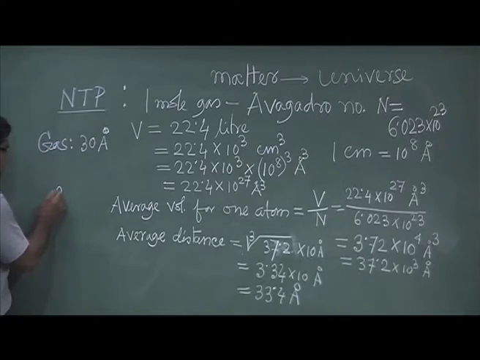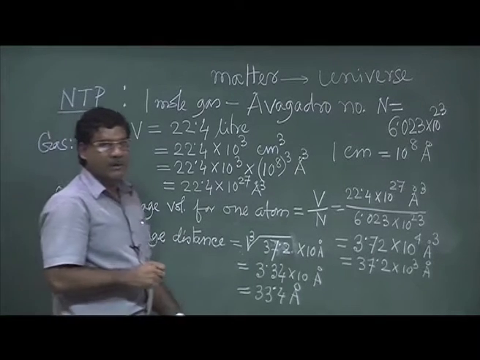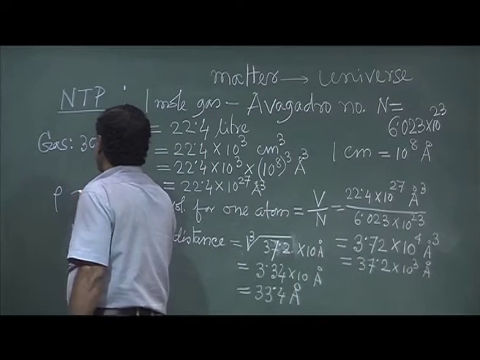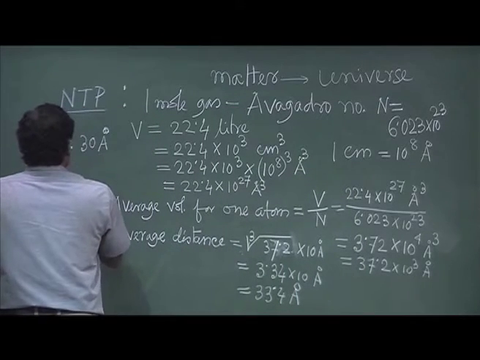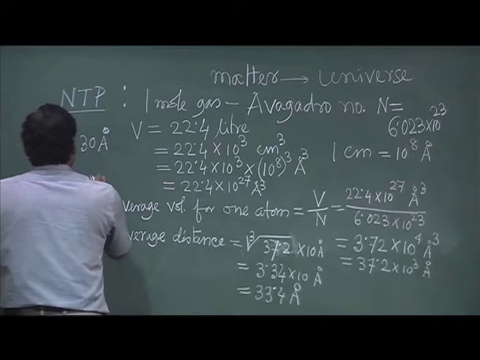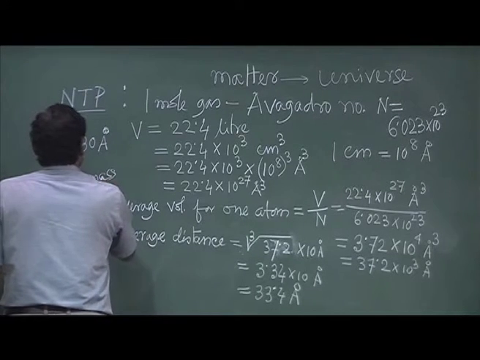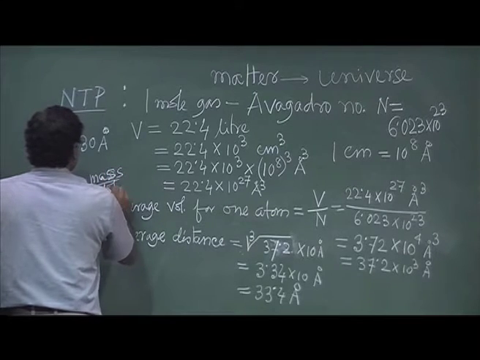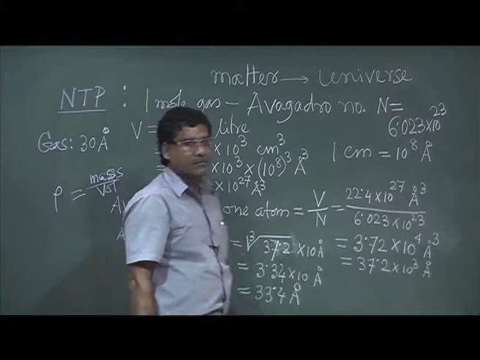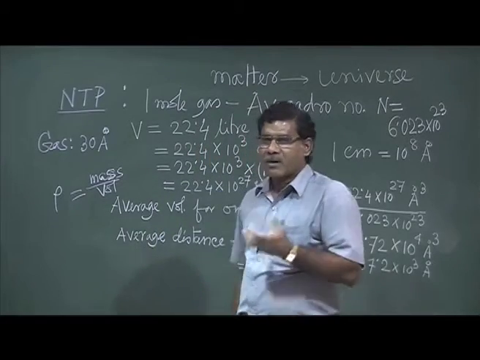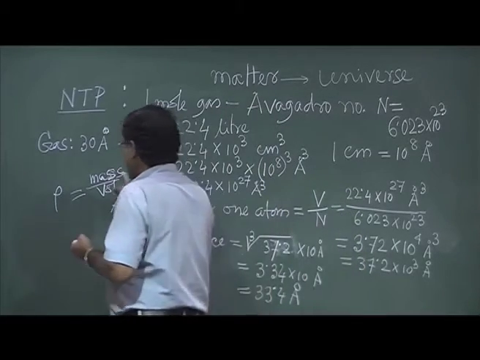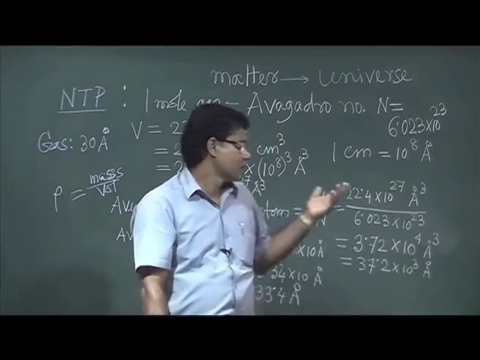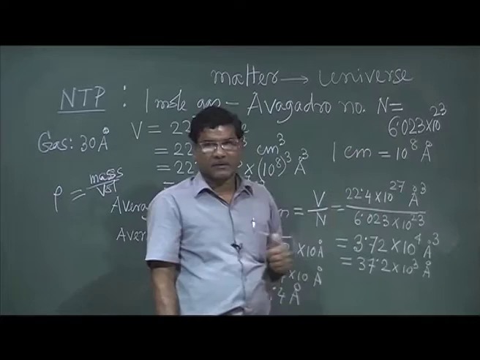If you know the density rho, density is basically mass per volume. So from mass you can find out the number of atoms. 1 gram mole contains the Avogadro number of atoms.